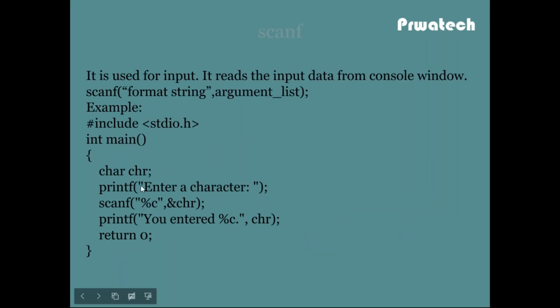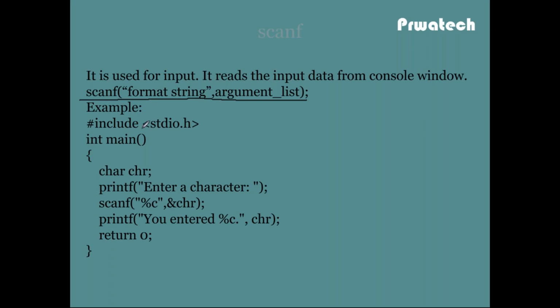So another input output function is scanf. It is used for input. It reads input data from the console window. Whenever the user enters a value, that is read from the console window and assigned to that variable. The syntax is scanf, format string, argument list. The format string can be integer, float, double, string, or character.